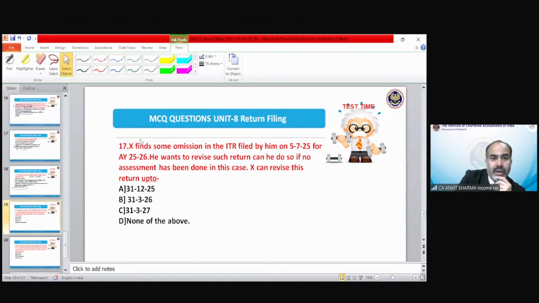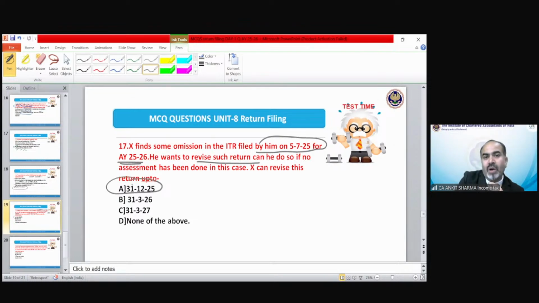X finds some omission in the ITR filed by him on 5th July 25 for assessment year 25-26. He wants to revise such return. Can he do so if no assessment has been done in this case? X can revise this ITR up to, we all know the option number A would be the correct answer.